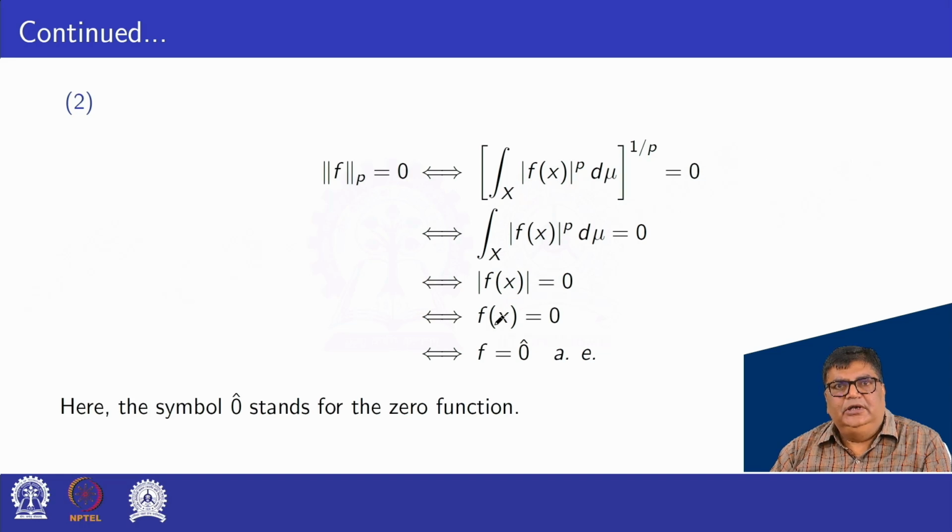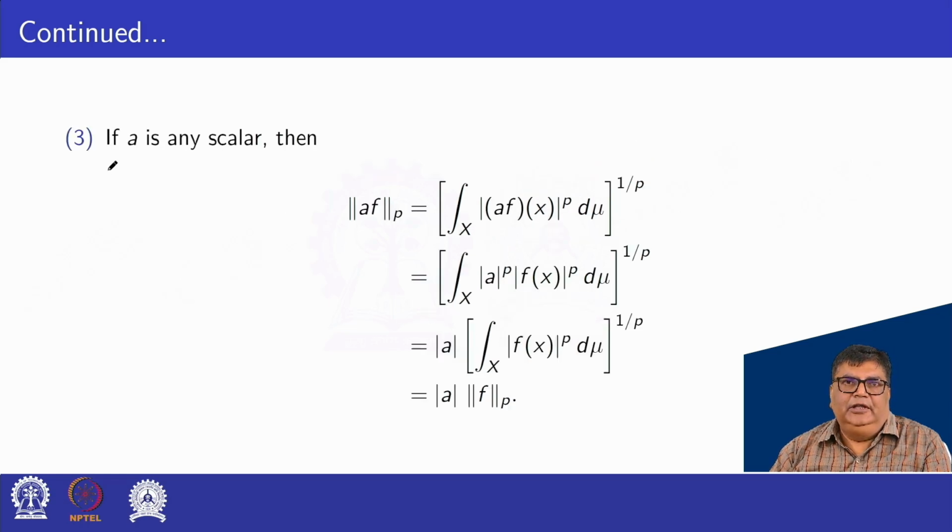It means f(x) is equal to 0, that is f is the zero function. So norm f p is equal to 0 if and only if f is equal to 0, that is the zero function. The second condition of the norm is also satisfied here.